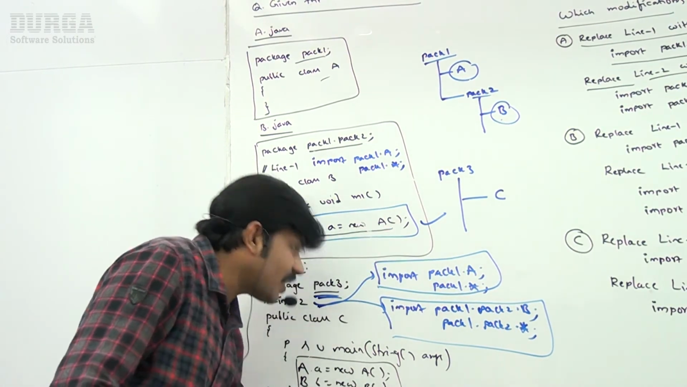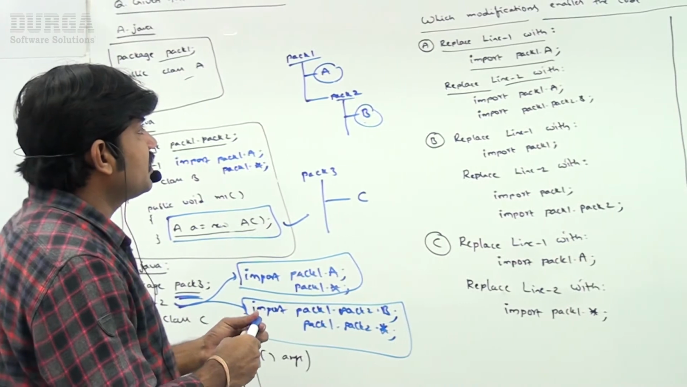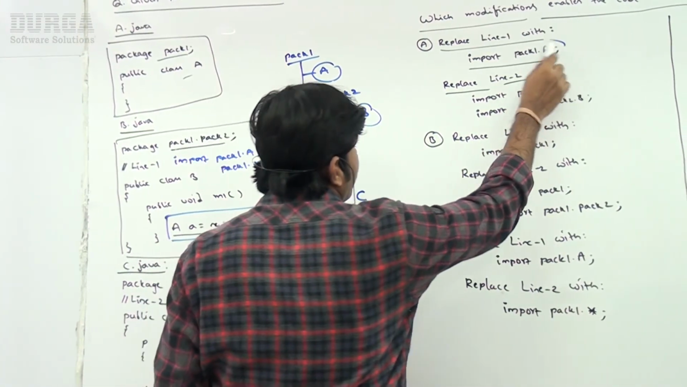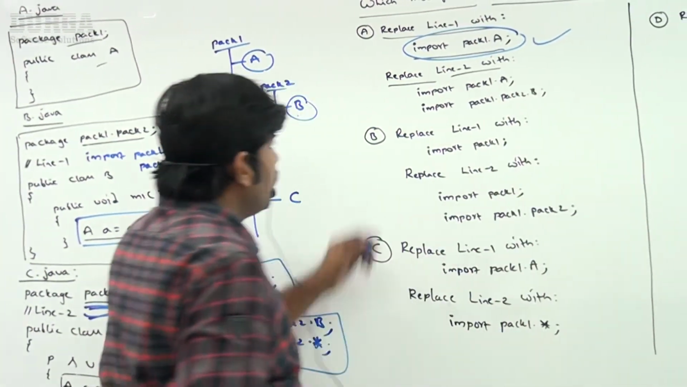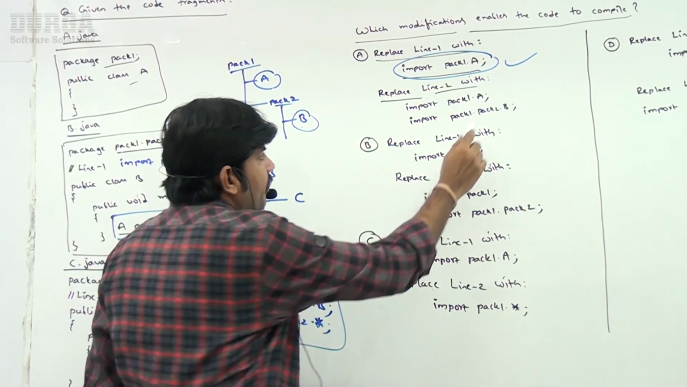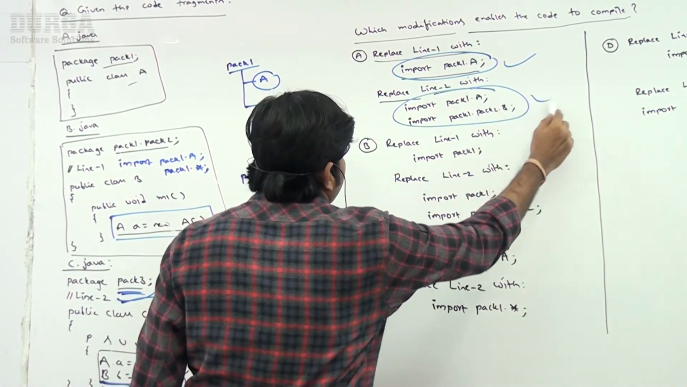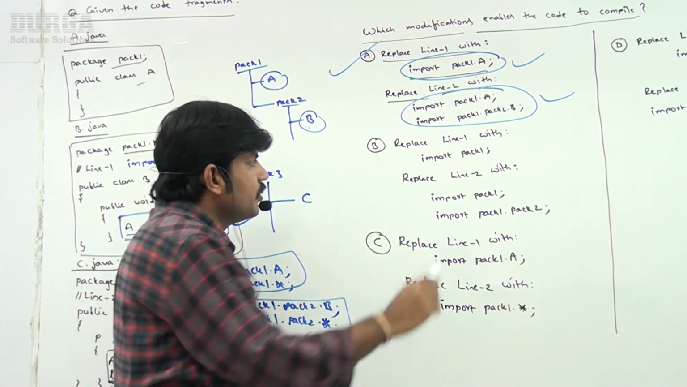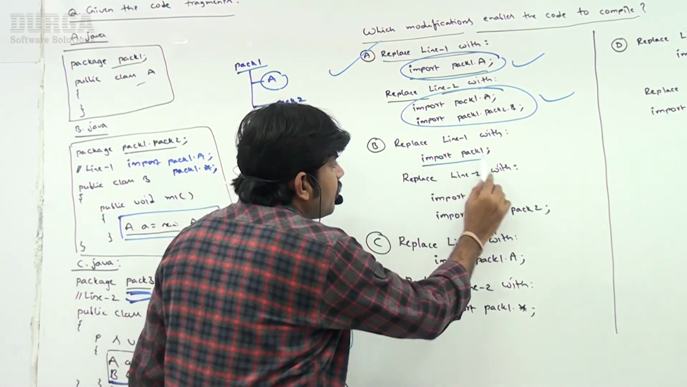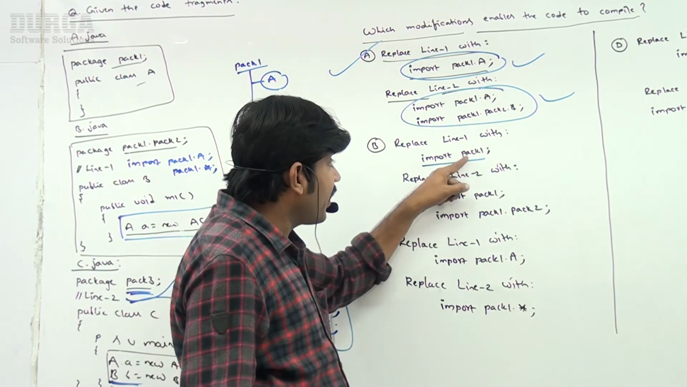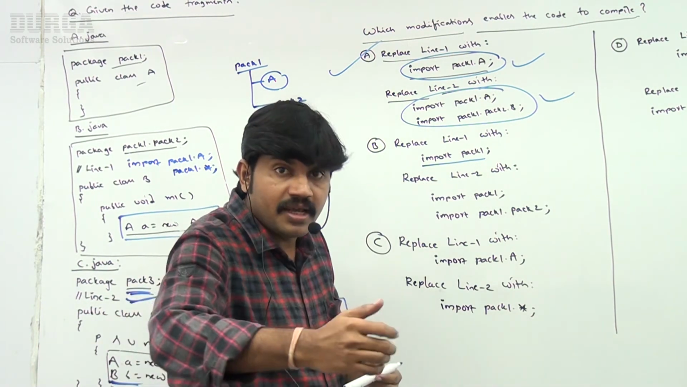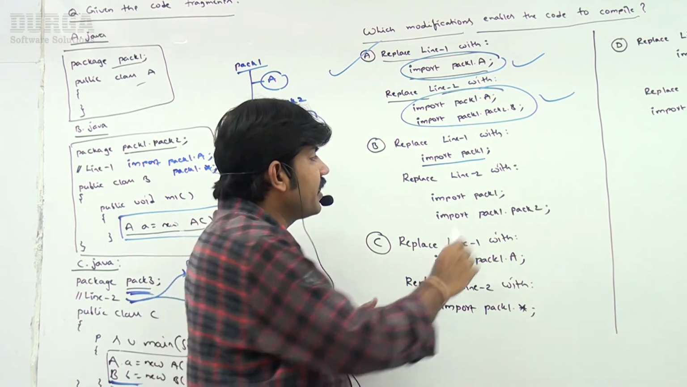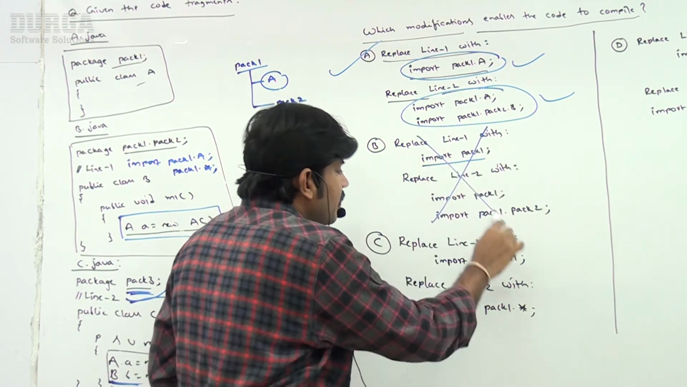Now among our options, which option is correct? Option A: replace line 1 with import pack1.A and replace line 2 with import pack1.A and pack1.B. Sir, option A is the correct one. Why is B wrong? Replace line 1 with import pack1: ending with just pack1 is not allowed. You have to take pack1.A or pack1.*. That's why this one is wrong.